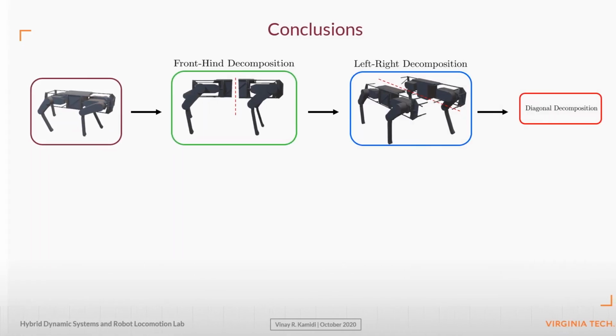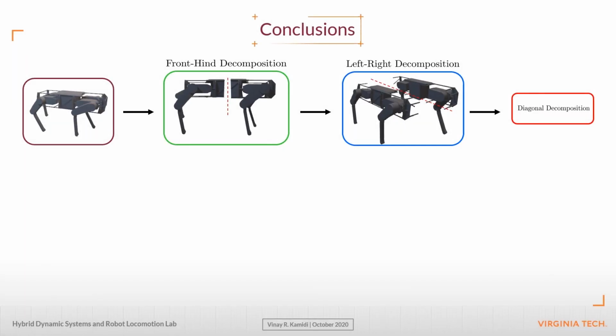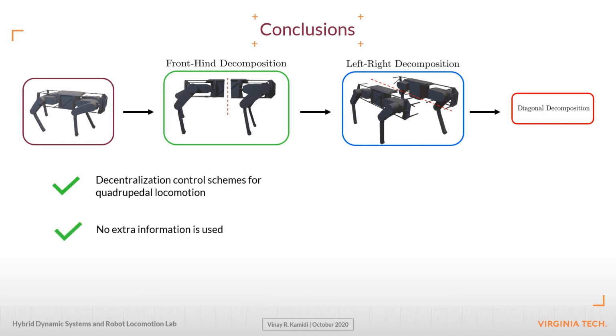In conclusion, we have developed decomposition schemes to aid in the synthesis of decentralized control laws for quadrupedal locomotion. We have shown that this results in the minimization of the problem's dimension. Additionally, we demonstrated that there is no need for any communication between the subsystems for successful decentralization schemes in symmetric systems. Finally, the strength of the proposed law is demonstrated through rigorous numerical simulations and robustness analysis for three decomposition schemes and two different gaits.